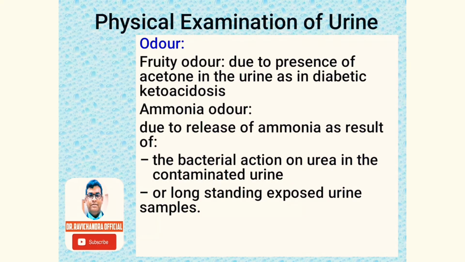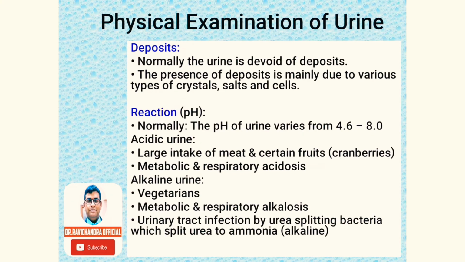Now coming to the odor of the urine. Fruity odor is seen in diabetic ketoacidosis due to presence of acetone in the urine. Urine smells of ammonia due to the presence of ammonia, which is formed as a result of bacterial action on urea in the contaminated urine or in long-standing exposure of urine samples. Deposits in urine. Normally, the urine is devoid of any deposits. If there is presence of deposits, it is mainly due to various types of crystals, salts, and body cells or pus cells, bacteria.